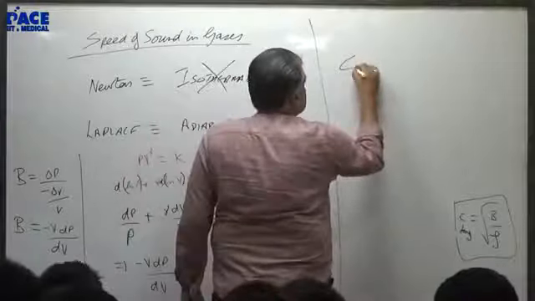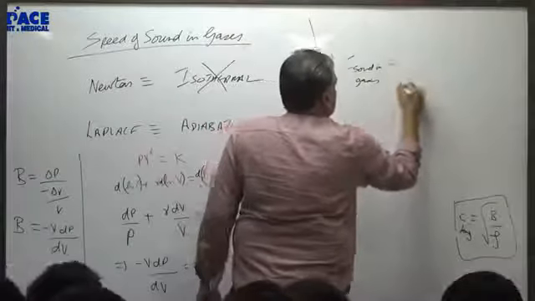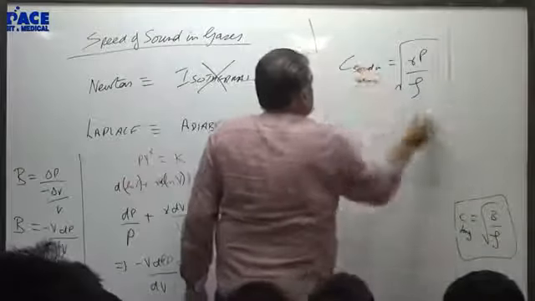Speed of sound in gases will be under root gamma P by rho. Instead of B we have this. We can write it like this.